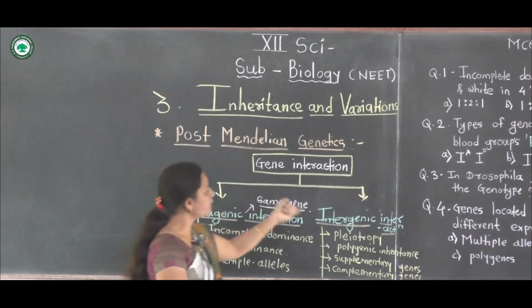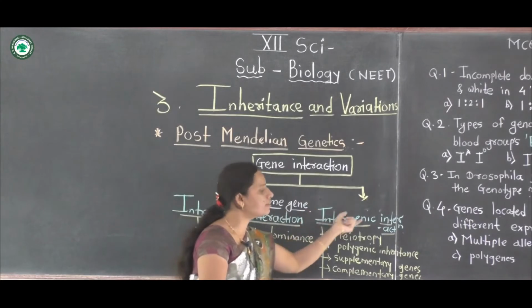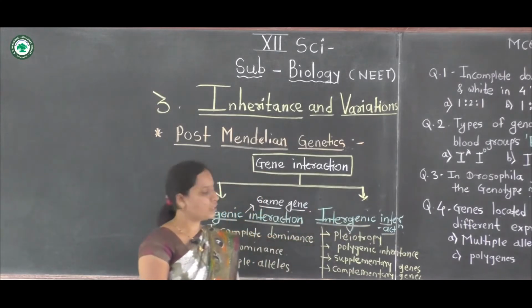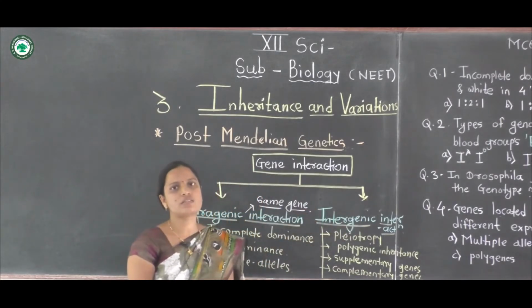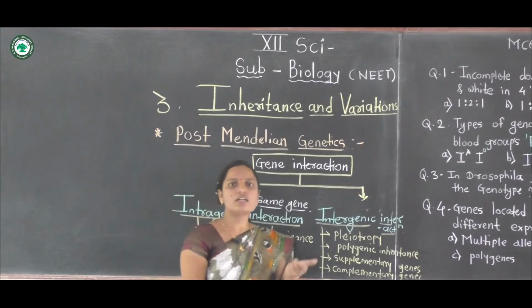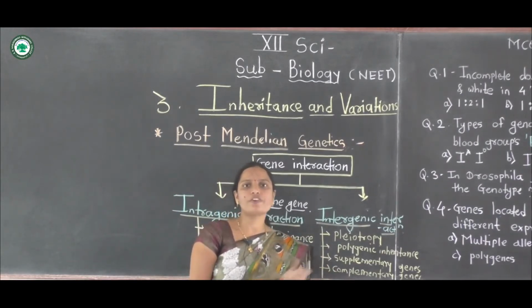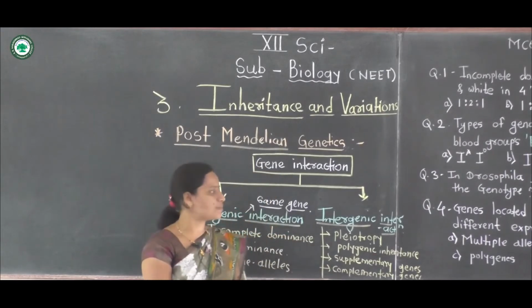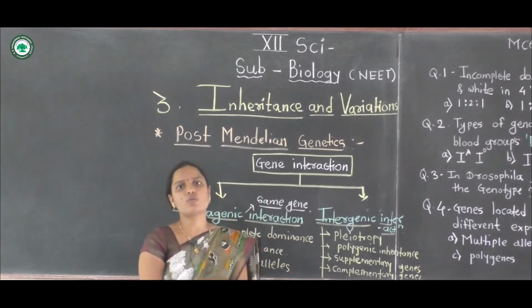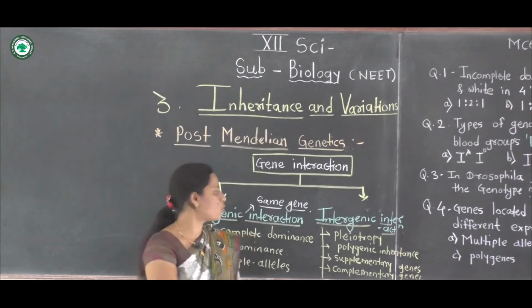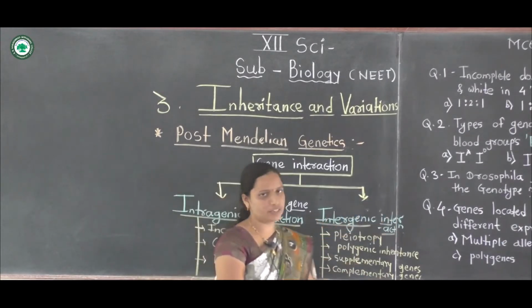The next type is intergenic interaction. These interactions occur between different genes, on the same or different chromosomes. This interaction takes place between different genes, and it is called intergenic interaction.